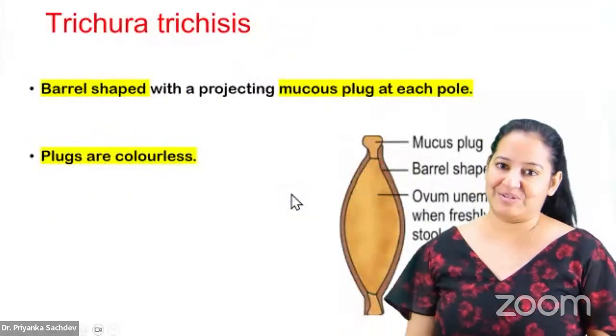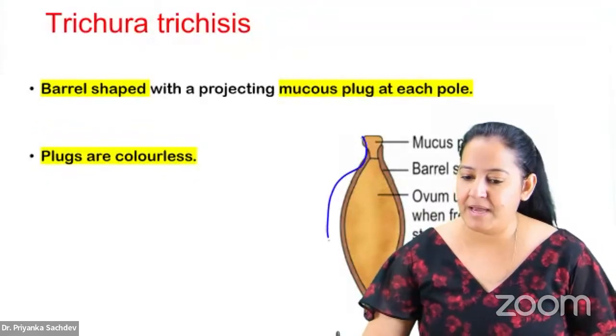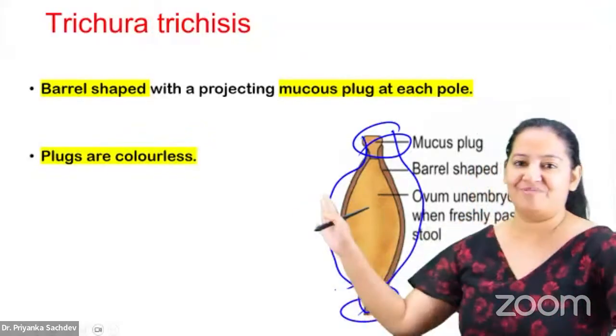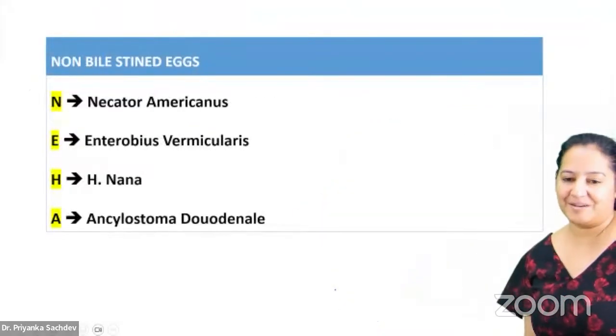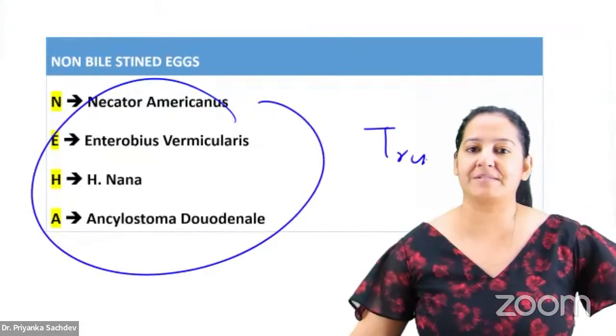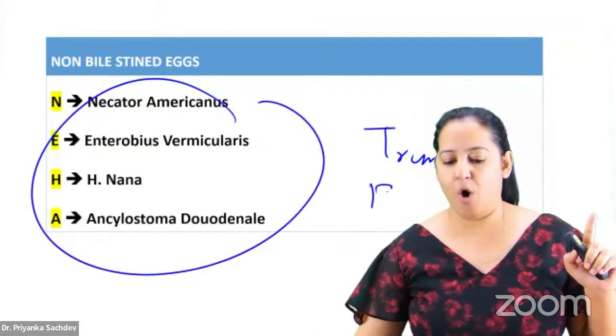Last is Trichuris. The shape is barrel shape. Can you appreciate the barrel having 2 mucus plugs, barrel shape, the 2 mucus plugs. We are done, people. Neha, you already know. These 4 eggs, the Neha is transparent. Transparent means bile negative. They all are bile negative.